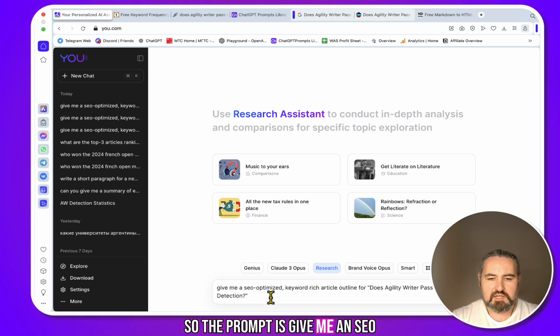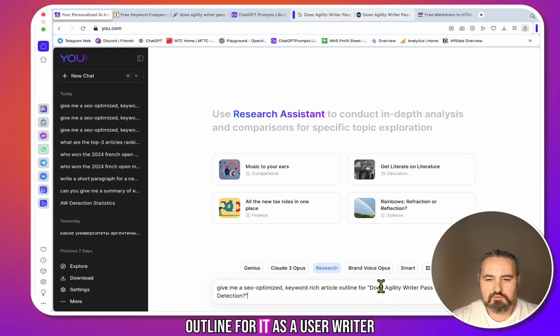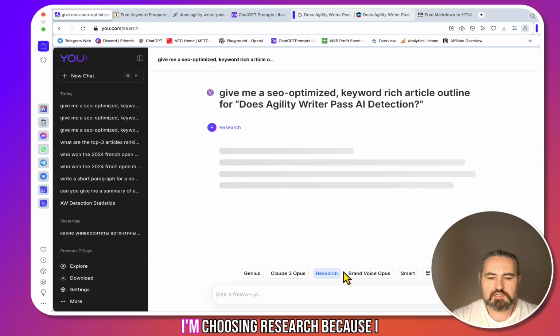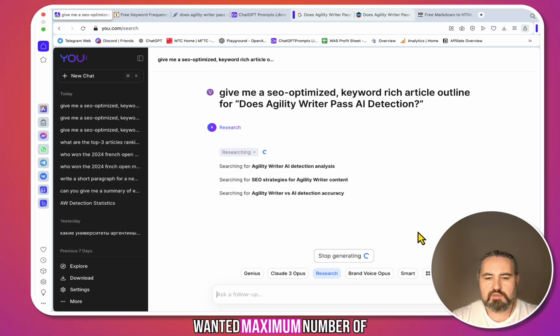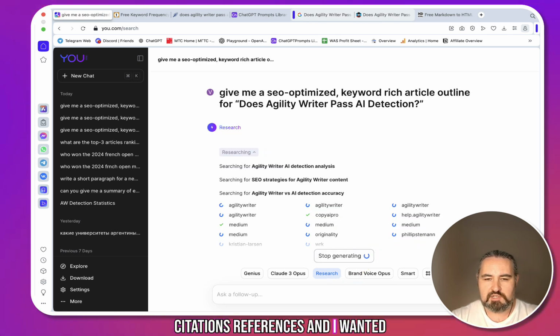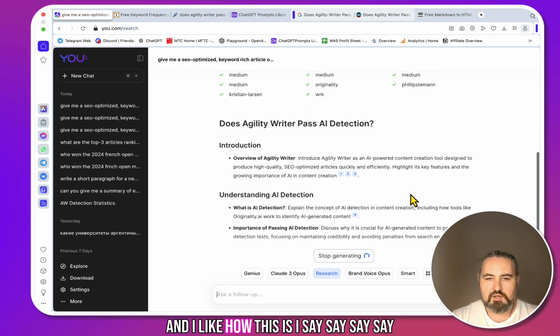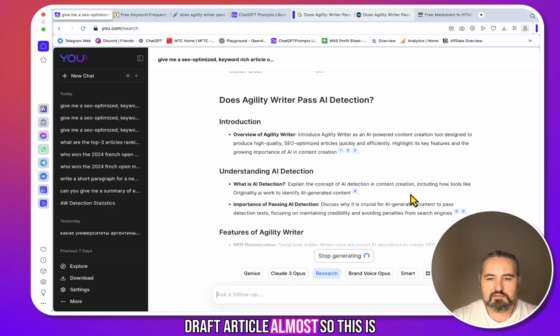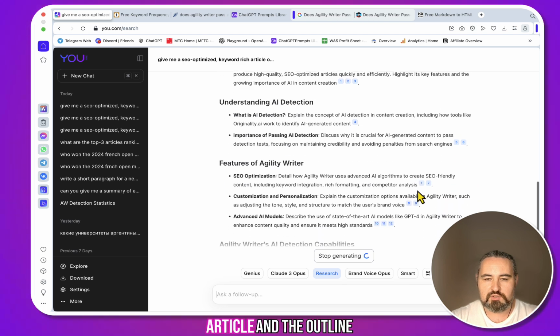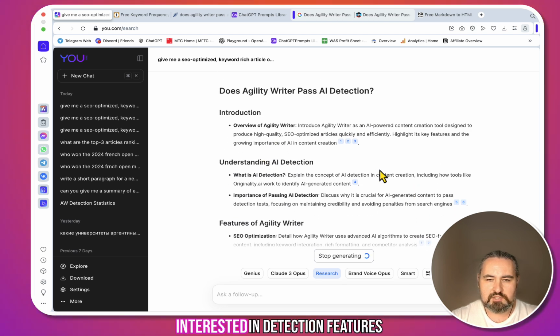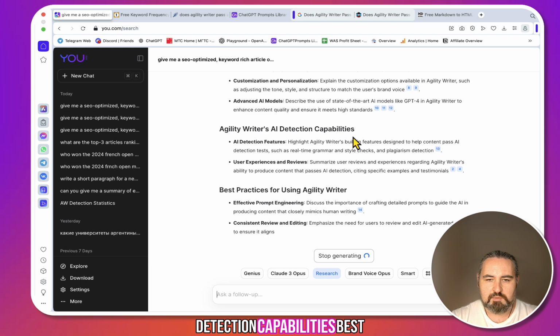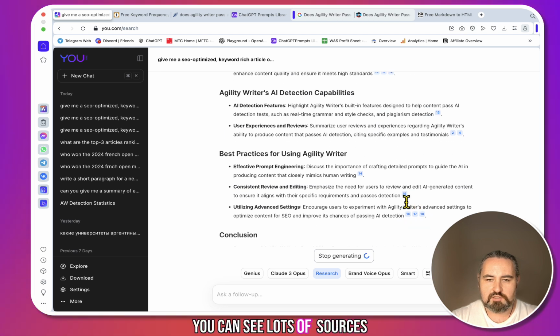So the prompt is, give me an SEO optimized keyword rich article outline for does Agility Writer pass AI detection. And the reason I'm choosing research is because I want the maximum number of citations and references, and I want these to be as robust as possible. And in my own testing, the research mode does give you a lot more citations. It almost double checks the information more than other modes, Perplexity included. And I like how this is a semi-draft article almost. So this is something in between the actual article and the outline. Introduction, understanding AI detection features, detection capabilities, best practices, and as you can see, lots of sources.